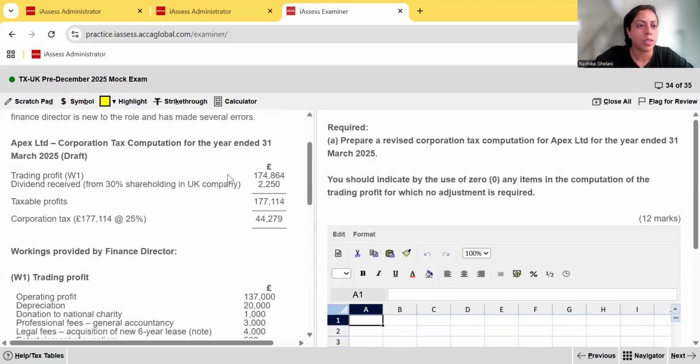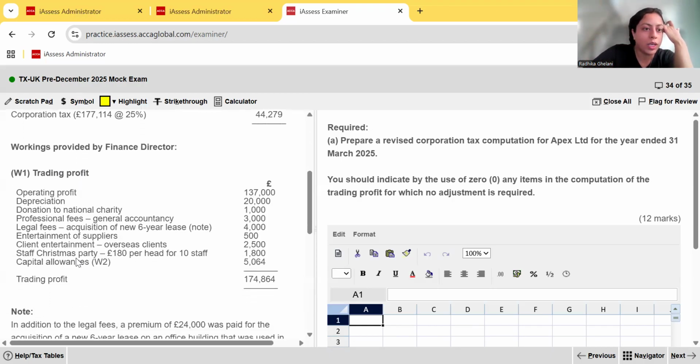So they've given us the computation, trading profit. They said refer to working one for it. Dividends received from 30% shareholding in UK company and taxable profits are 177,114. Corporation tax, the first thing you notice is these guys have applied the tax rate on augmented profits. Okay, first of all, that's not the taxable profit, that's augmented profit. So if you recall, corporation tax computation, the tax is not applied on augmented profits. Augmented profits are simply for establishing the rate of tax. You then have to multiply that by your taxable profits, which is not 177, because you would not be adding the dividend there, okay?